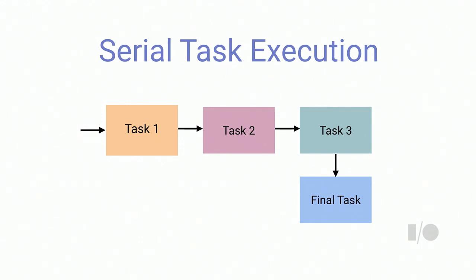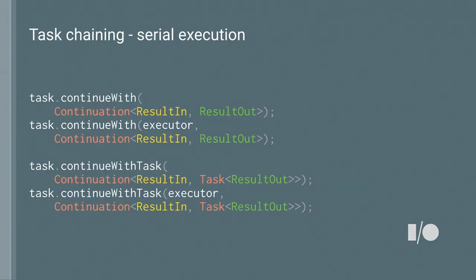So let's say, how do you do a sequence of work? This can be common in some Android apps where you have task 1, which leads to task 2, and so on and so forth. You have to do them in order. There's a special way to express this in the Task API using continueWith or using continueWithTask. And there's a subtle difference between the two, and I'll unpack those right now.